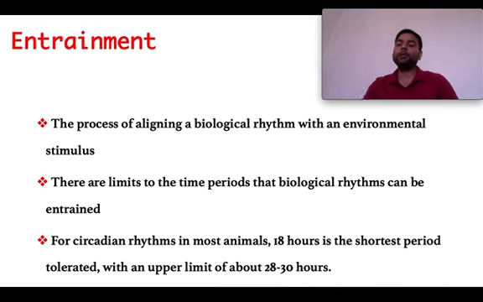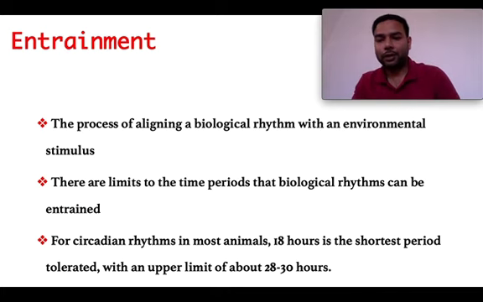So entrainment is basically making the organism follow new cyclical phenomena, new environmental cues. As I was giving the example of shifting from one part of Earth to another, like from India to USA, there is a shift in the total period of day and night. So those shifts are also a type of entrainment. Okay, those are called phase shift. We will study in the next slides.